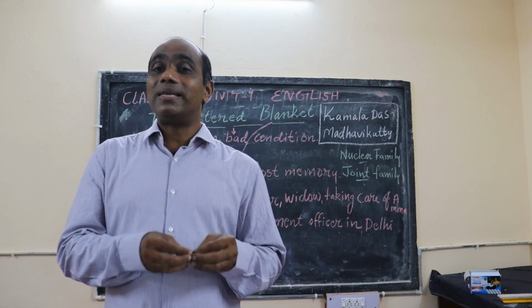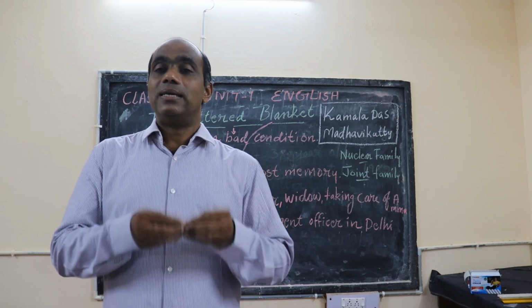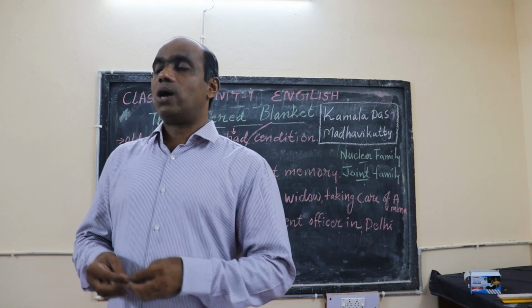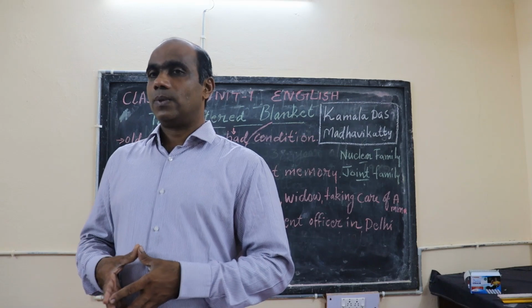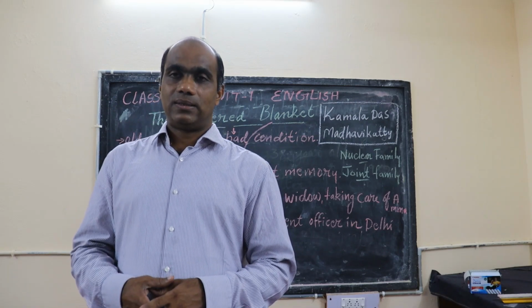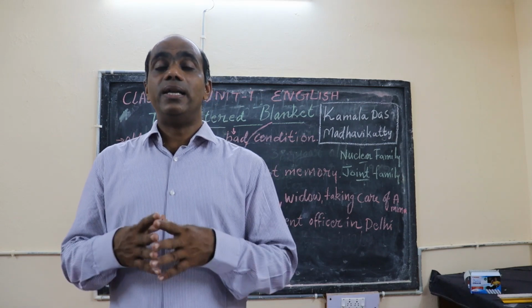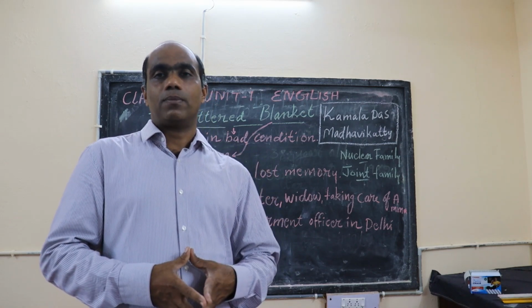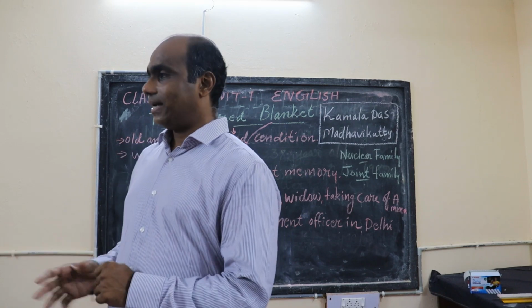And it also represents the responsibility of the children towards their parents, old parents, when they are in need of them. You have to take care of your parents.